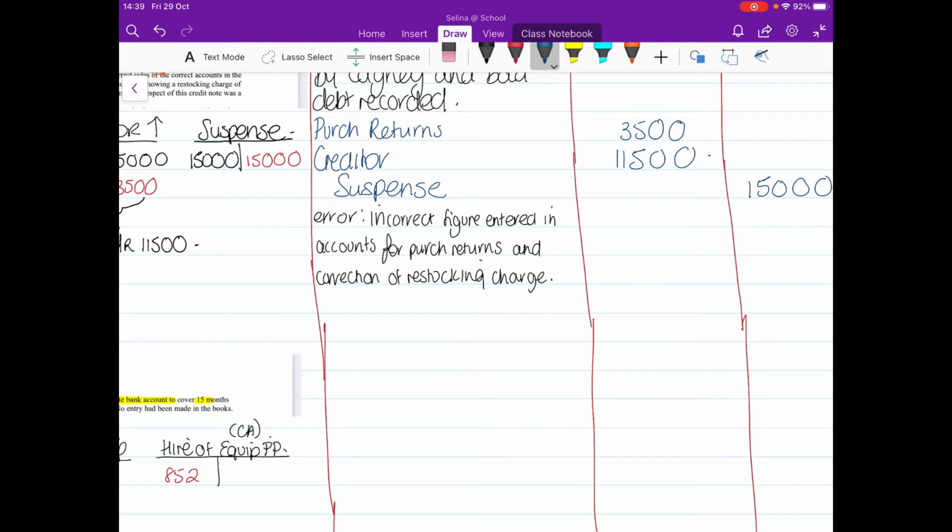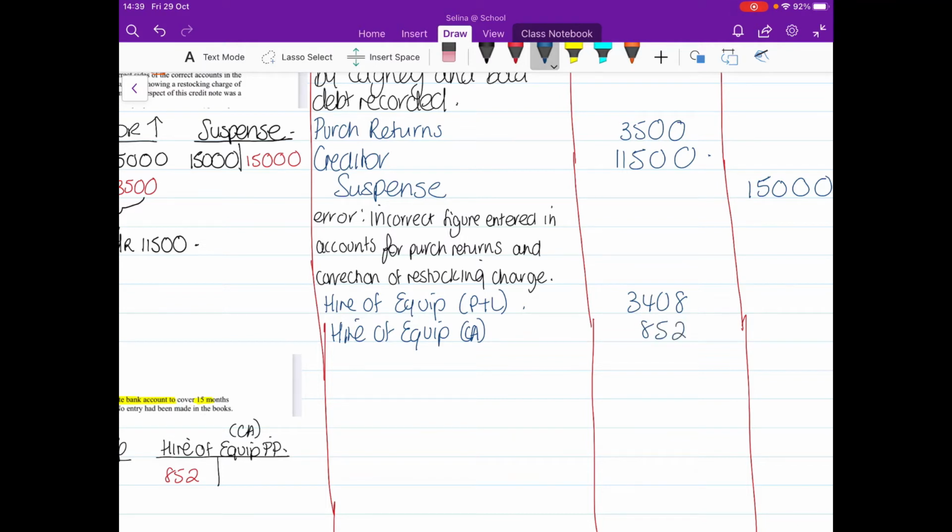My debits are hire of equipment. I'm going to just write profit and loss beside that there, just to remind myself later. And then I'm going to have hire of equipment again. I'm going to write current asset. Okay, so the figures there are 3,408, and we have an 852.